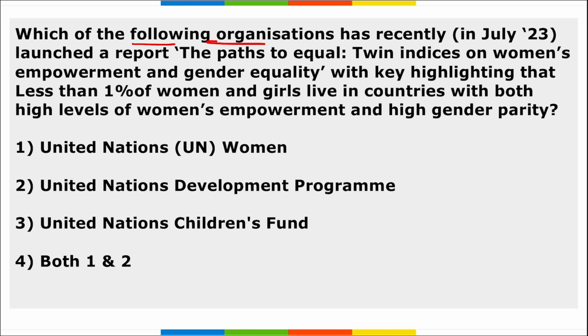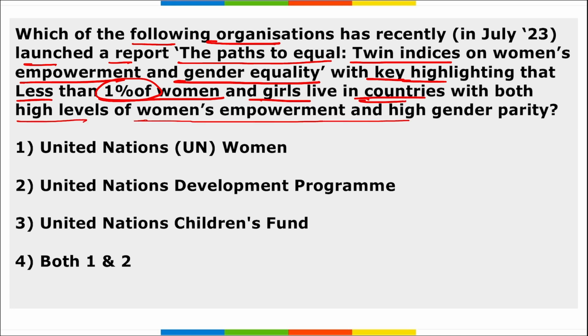Next, which among the following organizations has recently launched a report, The Paths to Equal: Twin Indices on Women's Empowerment and Gender Equality, with a key highlight that less than 1% of women and girls live in countries with both high levels of women empowerment and high gender parity. So option 4 is correct, that is United Nations Women and United Nations Development Program.